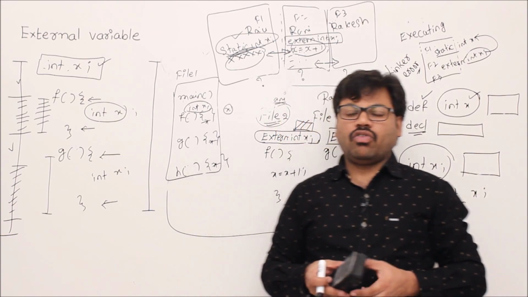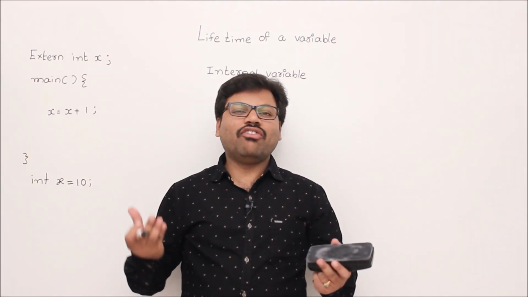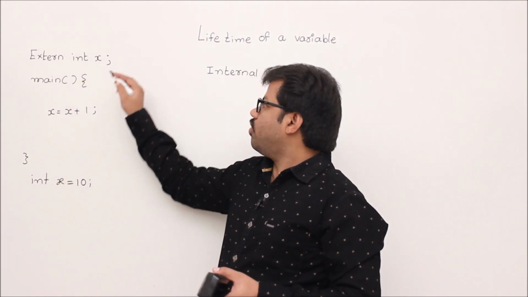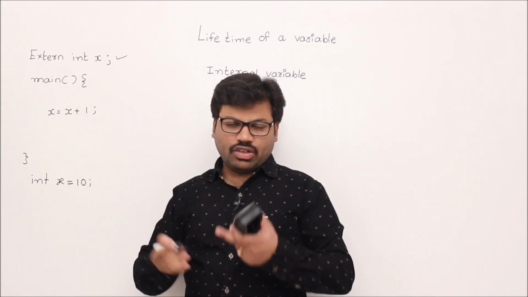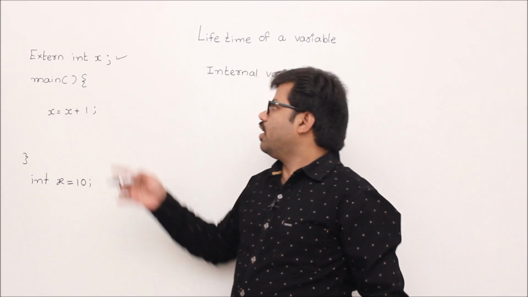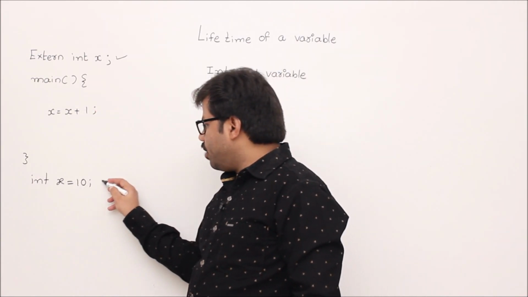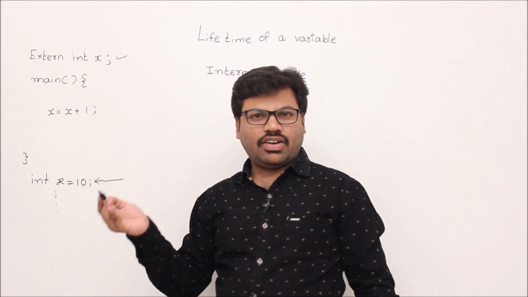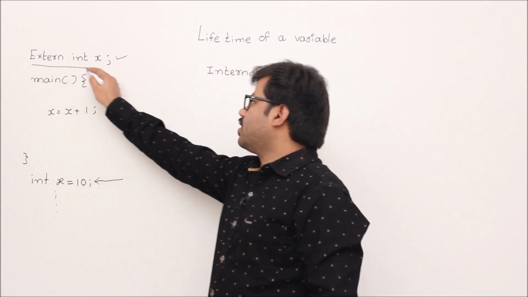Now one more use of extern I will tell you. You can have an extern declaration when you have one file also. Example, when you have one file, I will tell you why this declaration is required. We know that we use it when you have multiple files, right? So in a single file also we can use it. When you define a variable somewhere, and before that you want to use it, then simply declare extern int x.